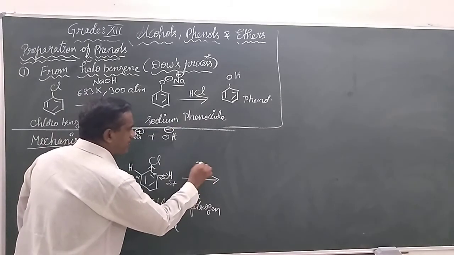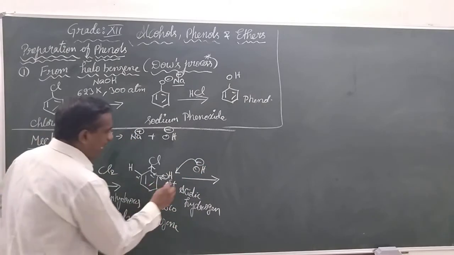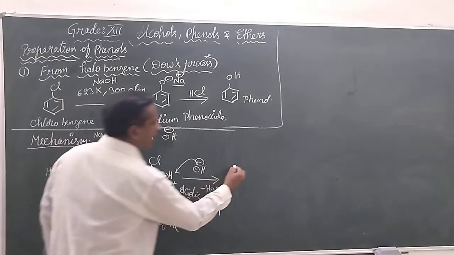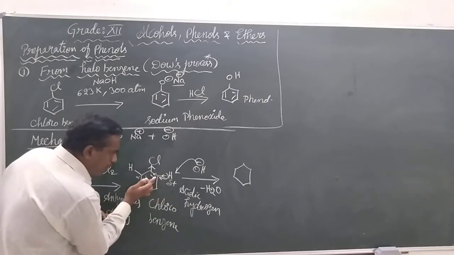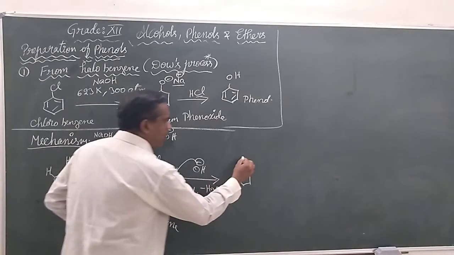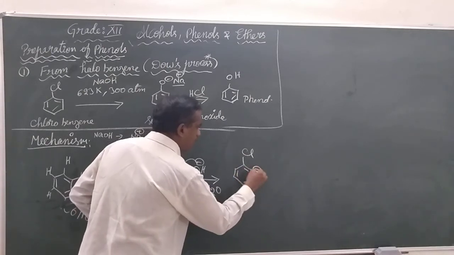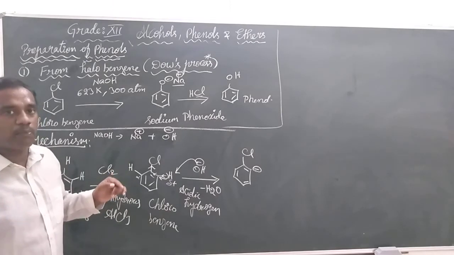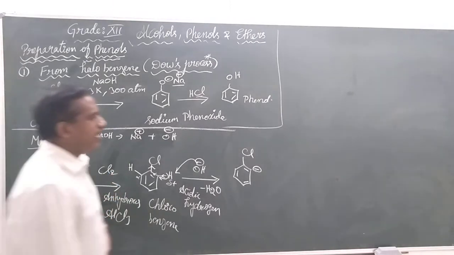Those OH minus ions will donate electrons to the hydrogen, and that molecule will be removed in the form of water, leaving behind a carbanion. So presently, what we have studied is that on this carbon we got a negative charge. It became a carbanion.